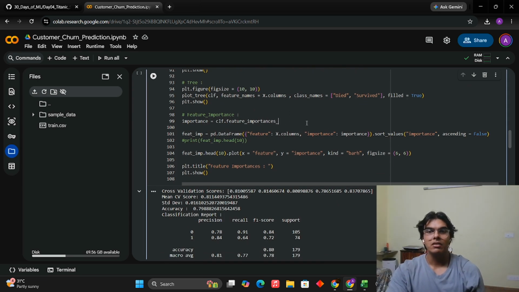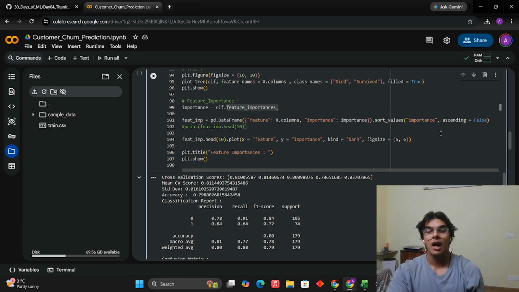Simple feature importance. Which feature is the most important in predicting our model, in training our model?